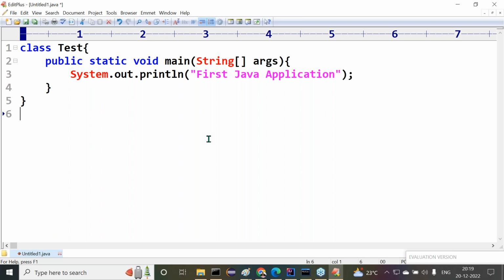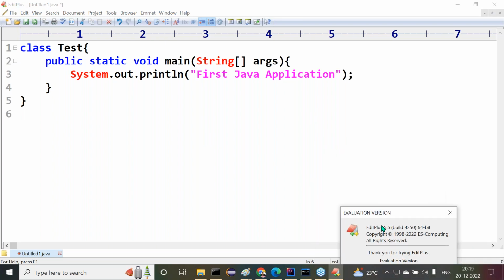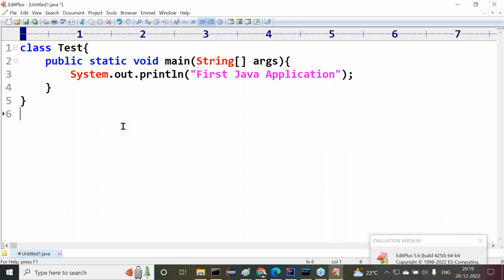If you try to take a license for every software, our properties may not be sufficient. Don't take that much risk. Java is freeware, right? Don't make it a licensed one. Sun Microsystems is giving it free of cost for us. But what is the use of paying for EditPlus and all these things? So not required. Right, sir. Now this we can use. Okay, fine.